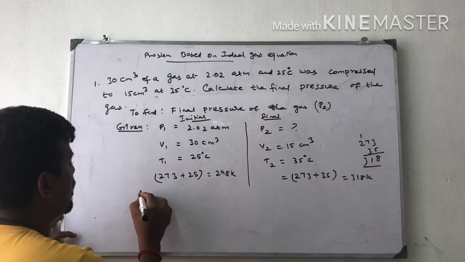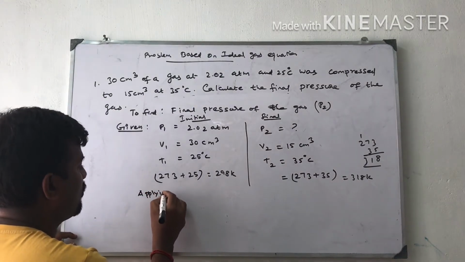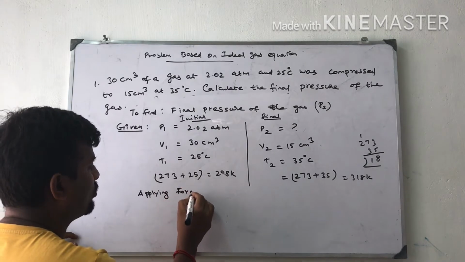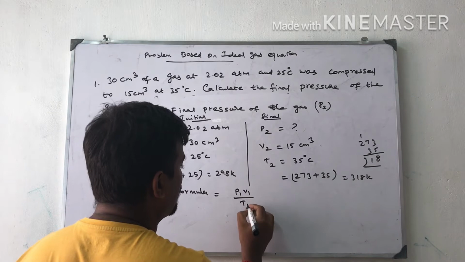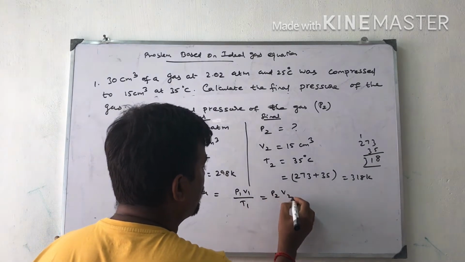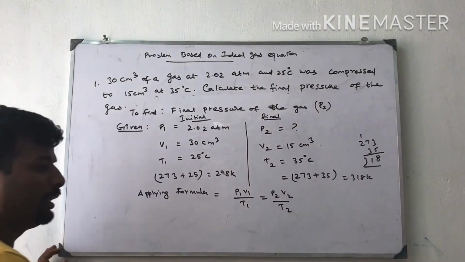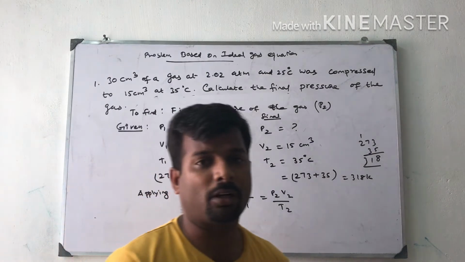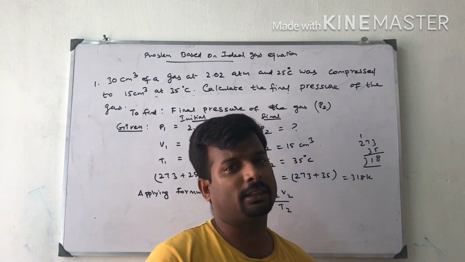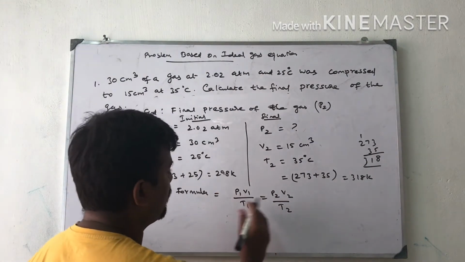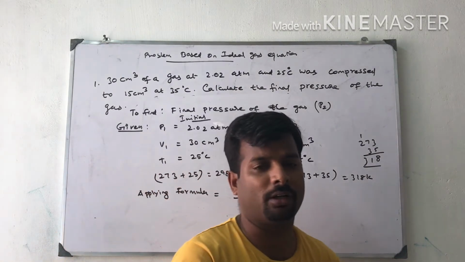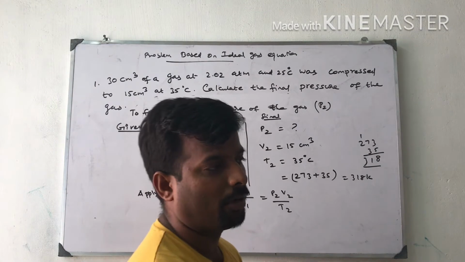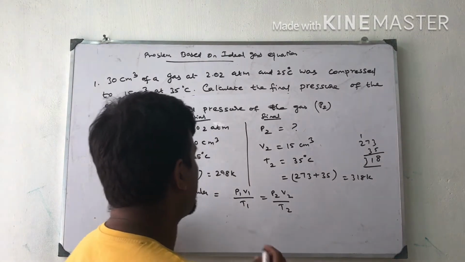Now applying the formula. What is the formula for this? P1 V1 by T1 is equal to P2 V2 by T2. So this we already derived from the combined gas laws. P1 V1 by T1 is equal to P2 V2 by T2 is equal to nR, constant, that we discussed. So that formula is applied here.